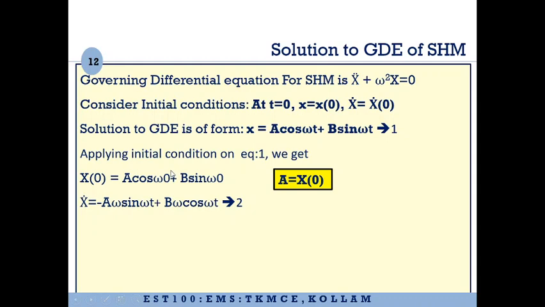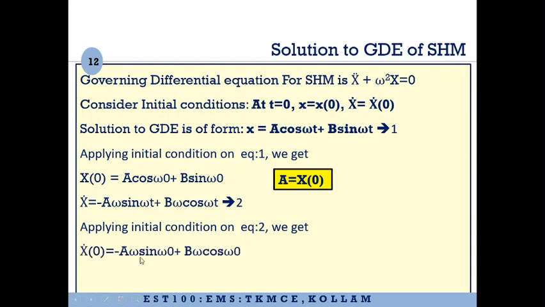Similarly, if we apply the second initial condition, x dot is the velocity, so if you differentiate this expression, you will get this particular expression. And to this expression, if you apply x dot equal to x dot 0 at t equal to 0, we will get this expression.